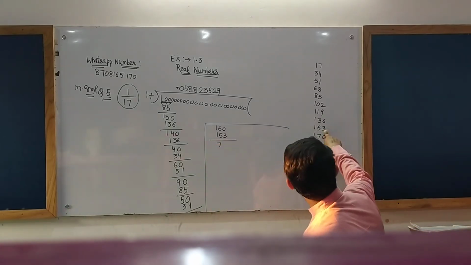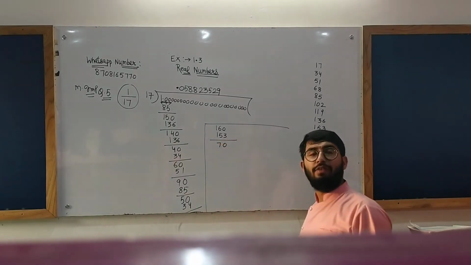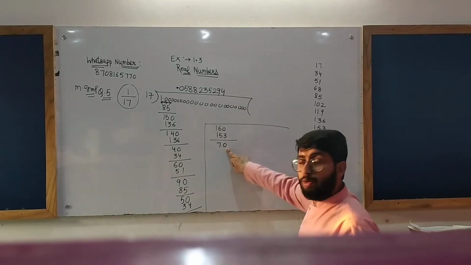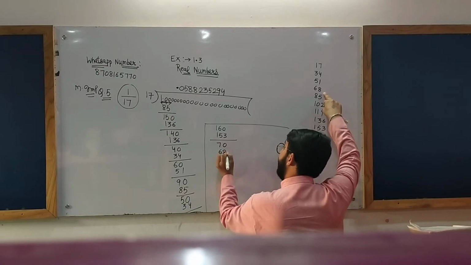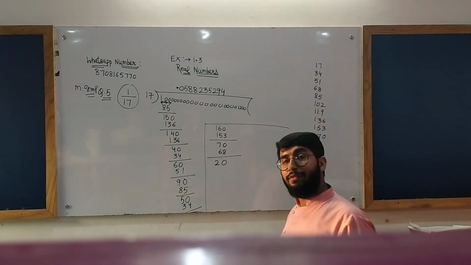Remainder will be 7. Take one more zero. It will be 70. 17 fours are 68. Okay, what is the remainder? 2. Take 0 from the dividend.